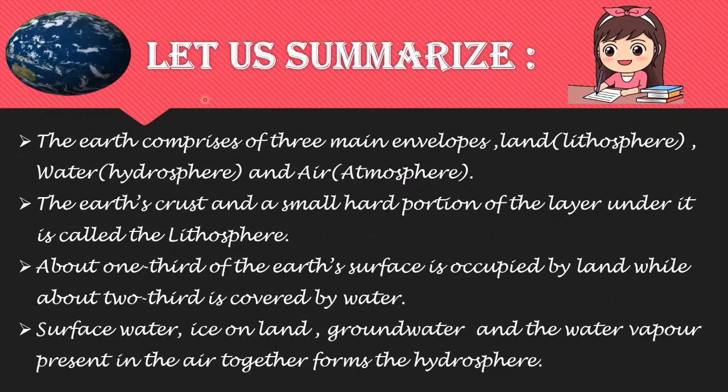Now, students, let us summarize what we have learned in this module. We learned that the Earth comprises three main envelopes, that is land, lithosphere, water, hydrosphere, and air, atmosphere. Then the Earth's crust and a small hard portion of the layer under it is called the lithosphere. Then about one third of the Earth's surface is occupied by land, while about two-thirds is covered by water. Then surface water, ice on land, groundwater, and the water vapor present in the air together forms the hydrosphere.